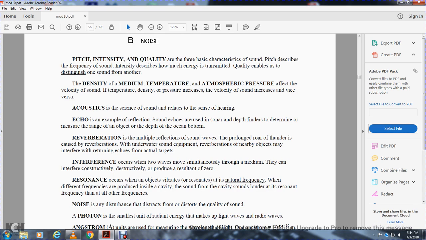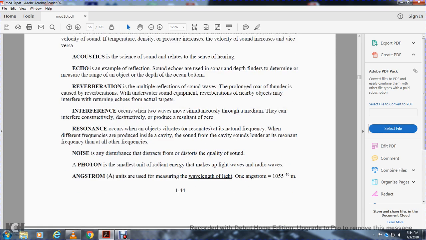Reverberation is multiple reflections of sound, like the long roar of thunder. Underwater, reverberation near an object can interfere with the returning echo from the actual target. Interference occurs when two waves move simultaneously through a medium; they can interfere constructively or destructively, and produce resonance or zero.